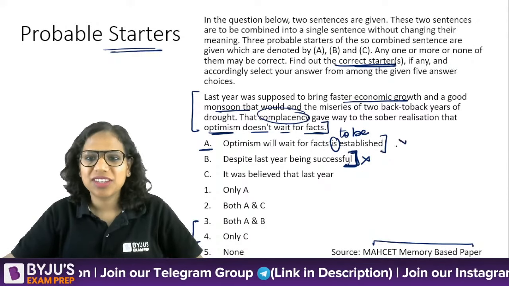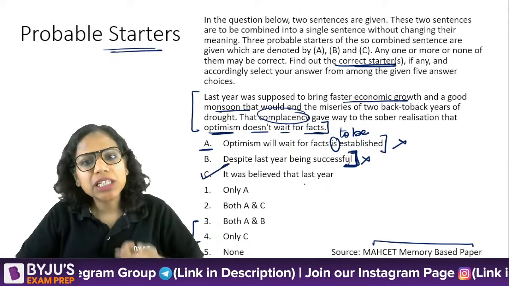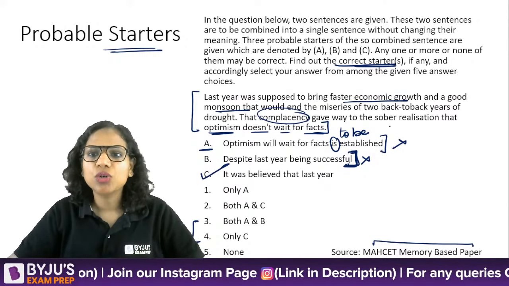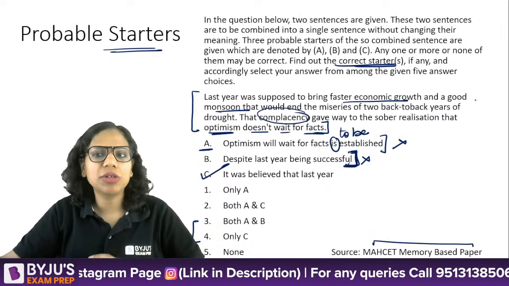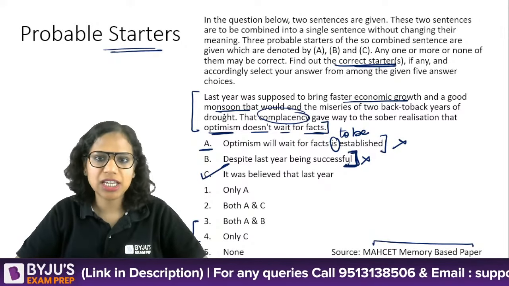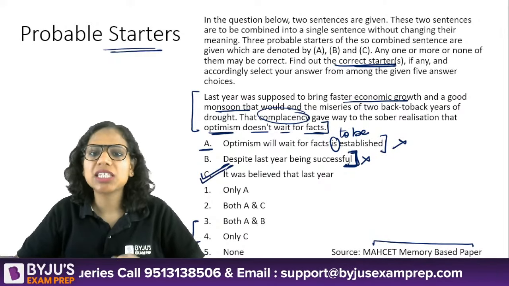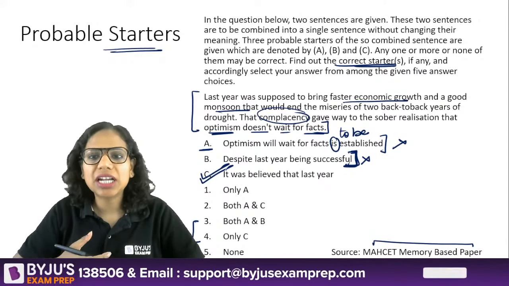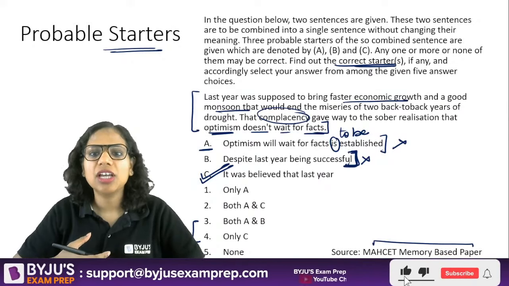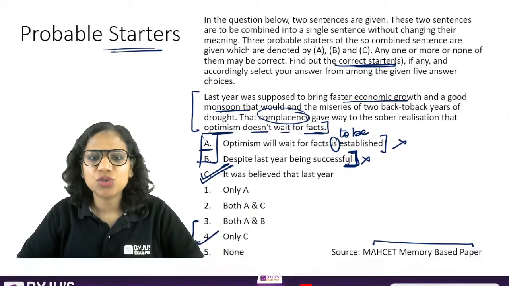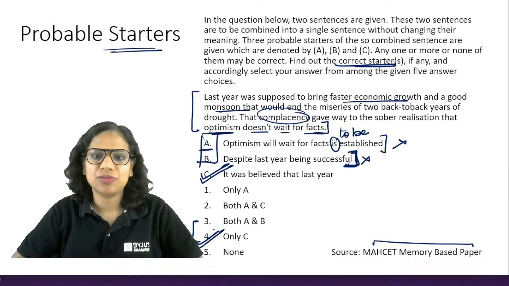Self-satisfied. So it was believed, it was expected, that last year would be a year of faster economic growth and a good monsoon, right? Okay, so it was believed last year can actually begin that combined sentence. Okay, but these two can definitely not. Okay, so only C is the answer.